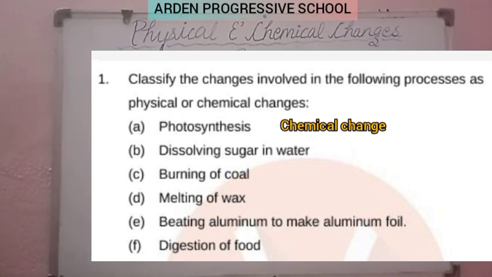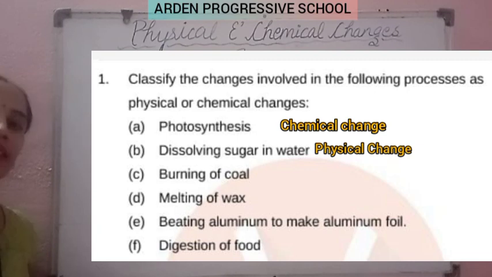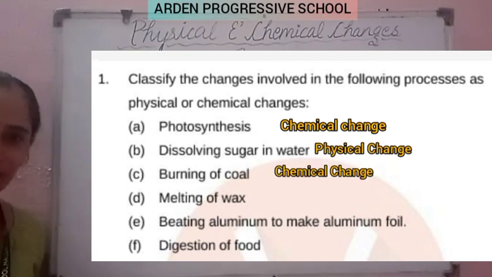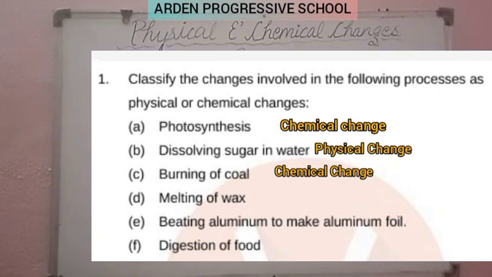Next one is dissolving sugar in water. So this one is a physical process. Clear? Dissolving sugar, or you can say dissolving salt, is a physical change. And the third is burning of coal. Burning of coal is an example of chemical change. Okay. And the fourth one is melting of wax.